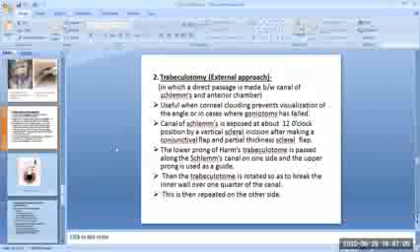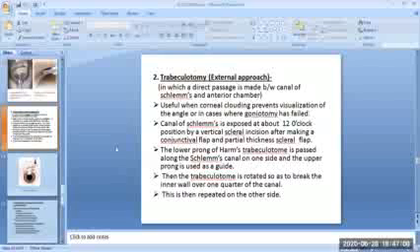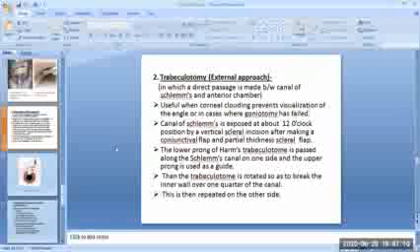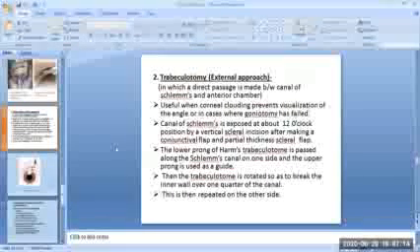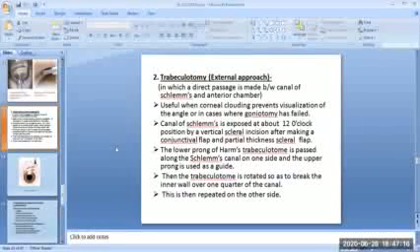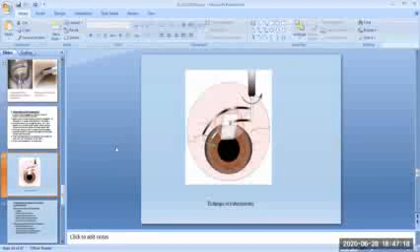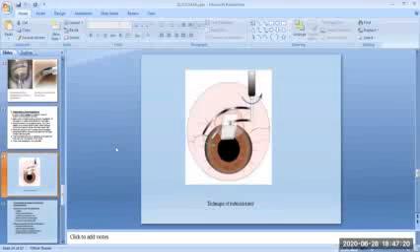Then the trabeculotome is rotated so as to break the inner wall over 1/4 of the canal. This is then repeated on the other side. This is the technique of the trabeculotomy.